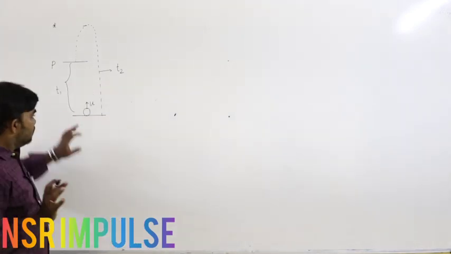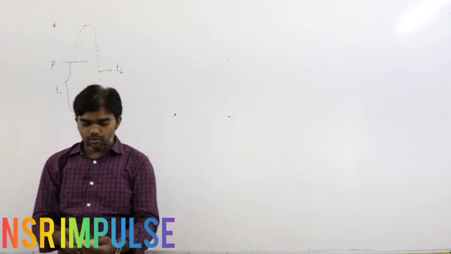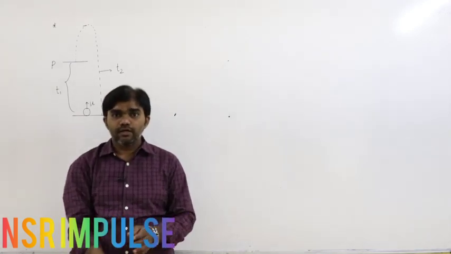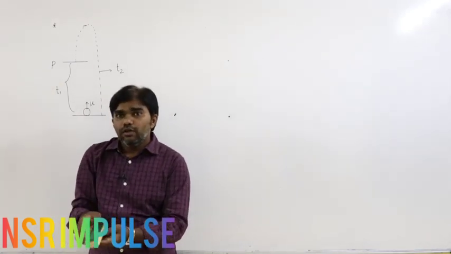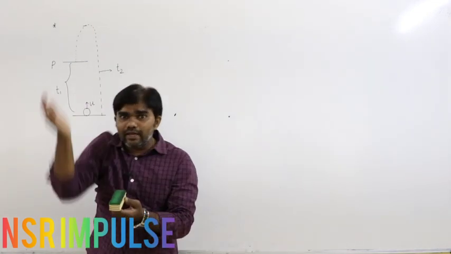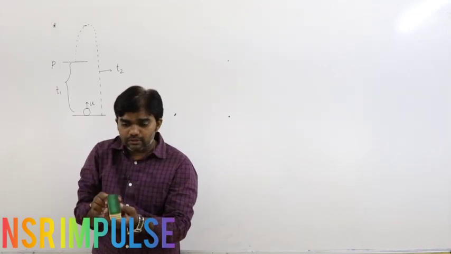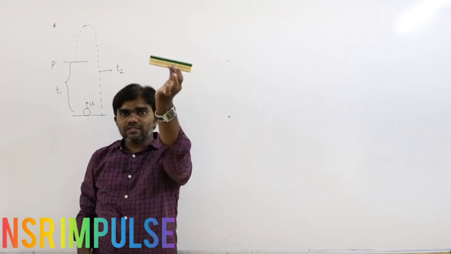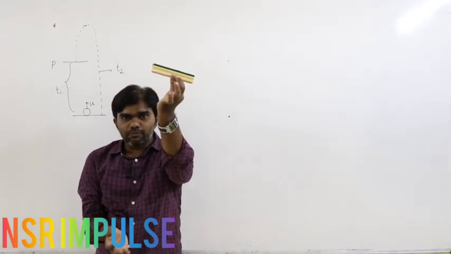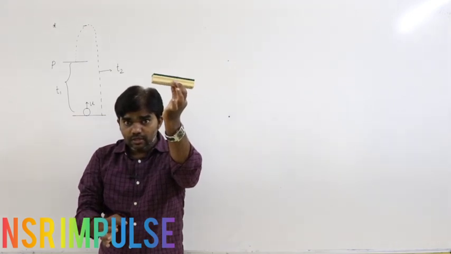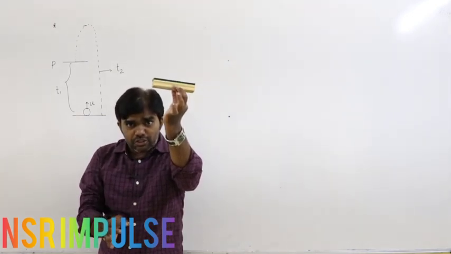So listen, here the body is projected upwards, reaches the maximum height and again reaches the ground. During this path, let us say this is the position of the body. Here I am considering one position. This is the point of projection.